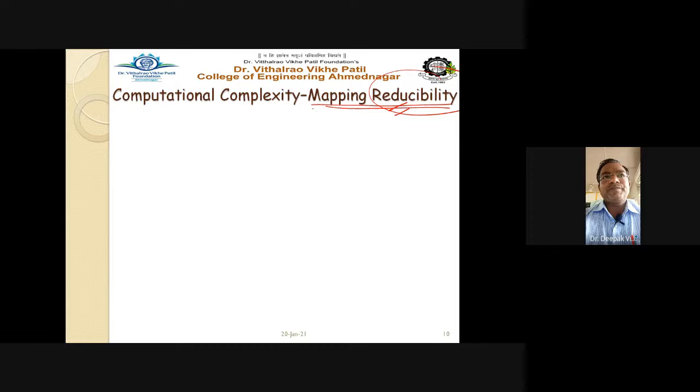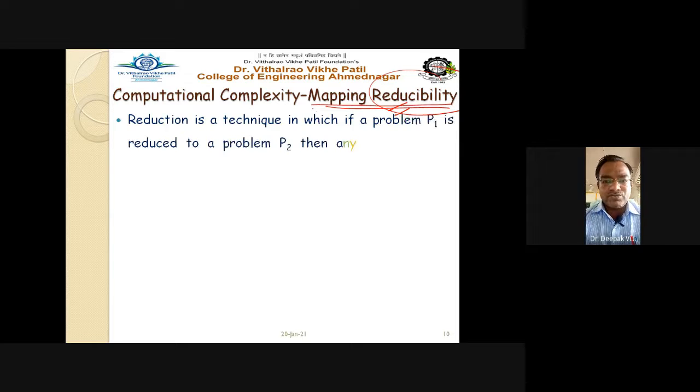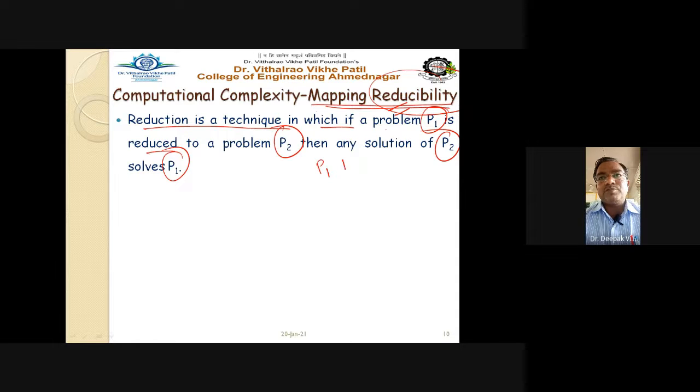So see it carefully, listen carefully. The reduction technique. So what exactly is the reduction technique? Reduction is a technique in which if a problem P1, so assume this is the problem P1, is reduced to problem P2, then any solution of P2 solves P1. So the statement of mapping reducibility says that if there are two problems, P1 and P2, and P1 is reduced to P2, then a solution of P2 also solves P1. That we have to see.